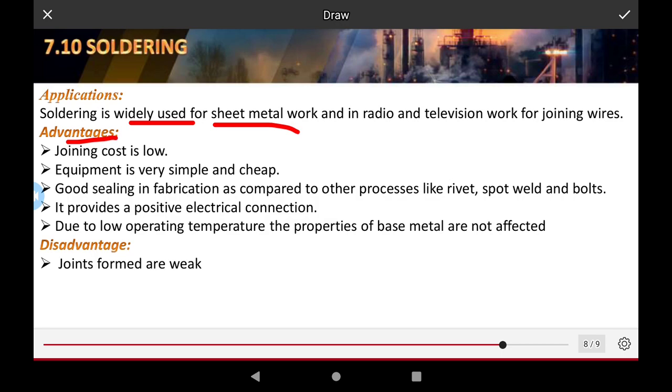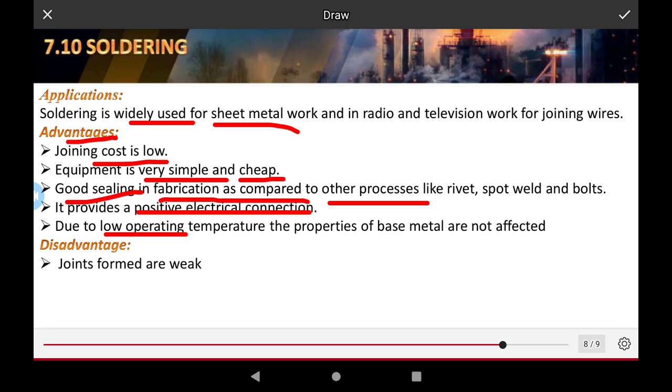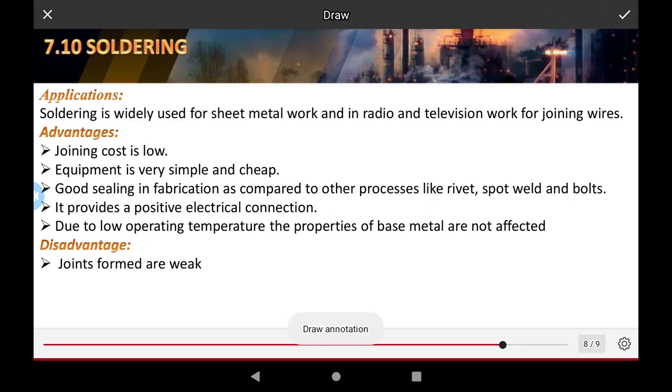Advantages: the joining cost of the soldering operation is very low, the equipment is very simple, and good sealing is achieved. It is less complicated than other processes like rivet, spot and weld joints. It provides a positive electrical connection, due to the low operating temperature and because the properties of the base metal are not affected. Disadvantage: the joint formed is weak.